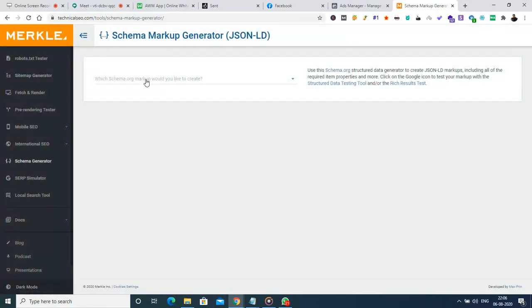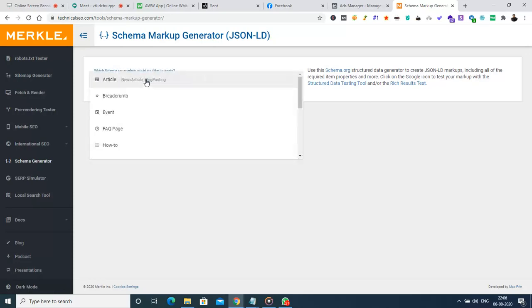Okay, so I'm going to create a new schema markup for an already existing web page. Whatever we create using the schema markup generator is not going to affect the visual area of the web page, so the customer is not going to be affected. So what are the things that I can create? I can create a lot of things.